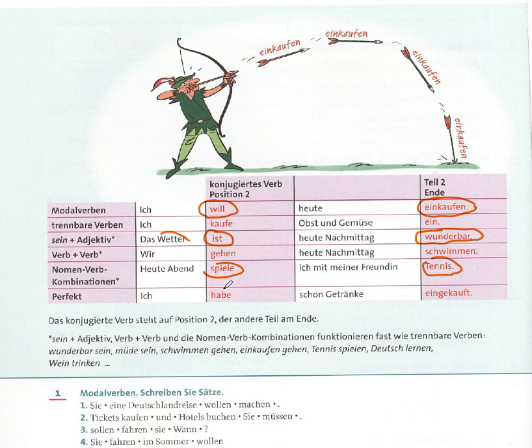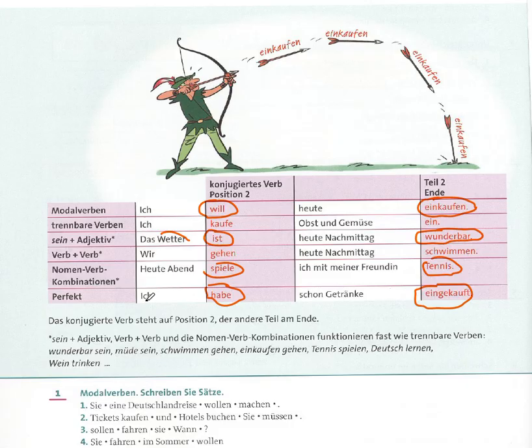They both come in the second position here. If it is sein or if it is haben, we use it in the second position, and the past participle always goes to the end of the sentence. Eingekauft, this is the participle.